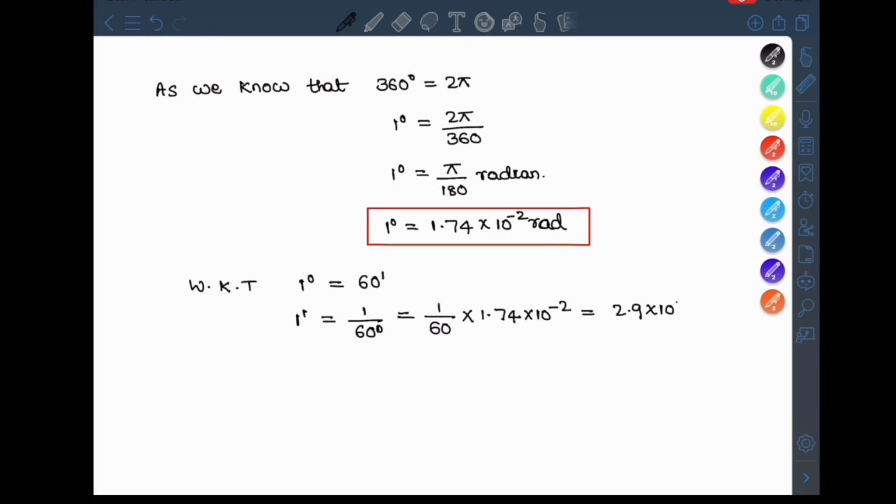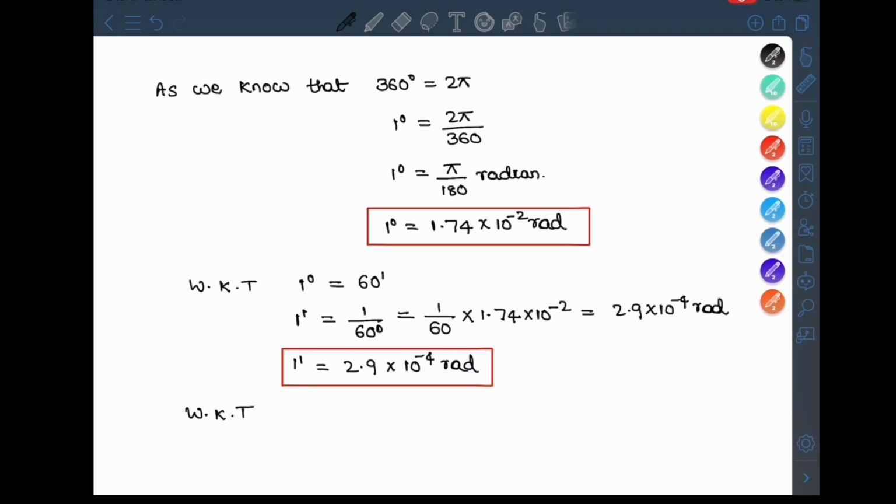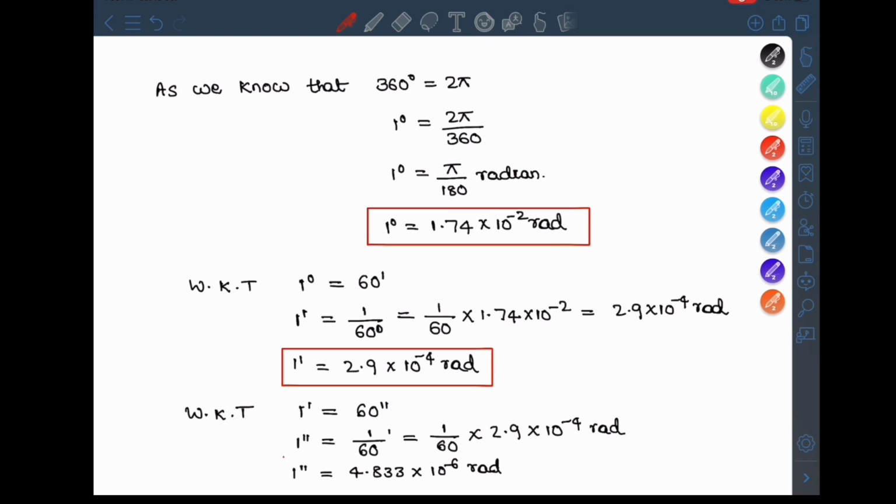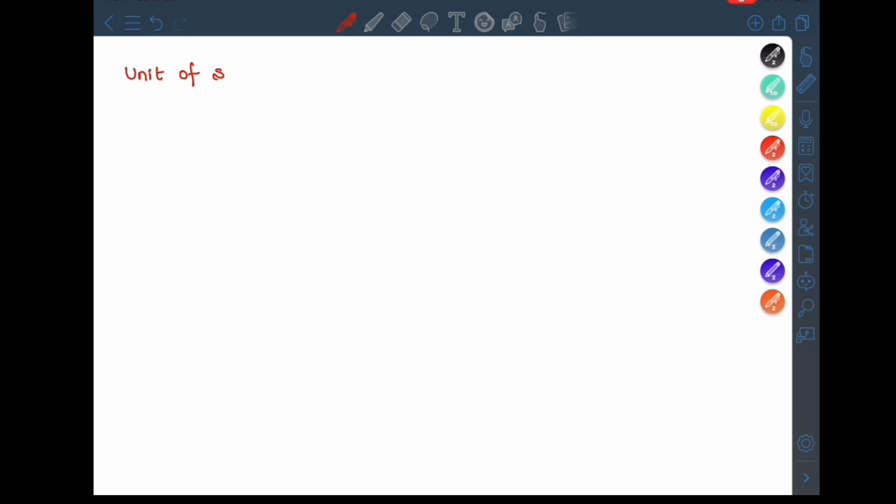And since 1 degree is 60 minutes, 1 minute is around 2.9 into 10 to the power minus 4 radian. Similarly, 1 minute is 60 seconds, so 1 second is 1 by 60 minutes, which is approximately 4.833 into 10 to the power minus 6 radian.